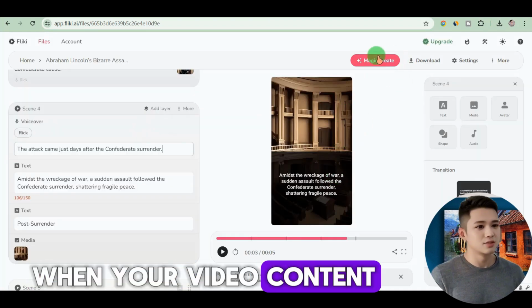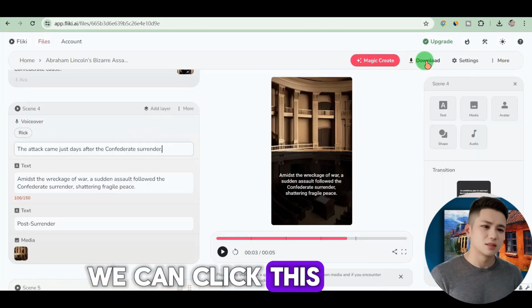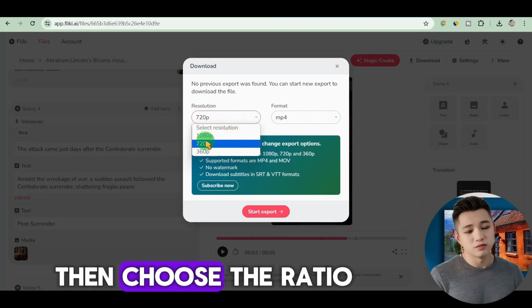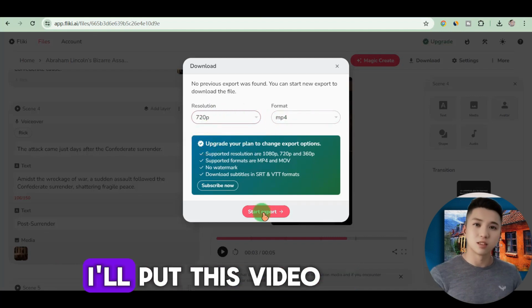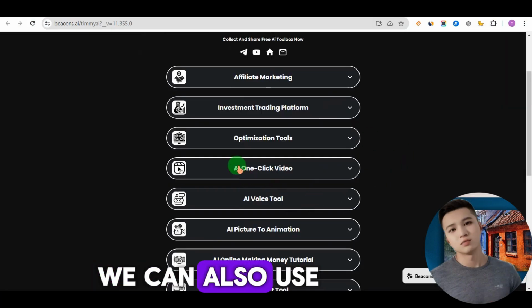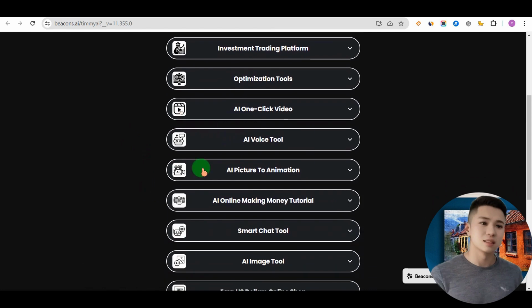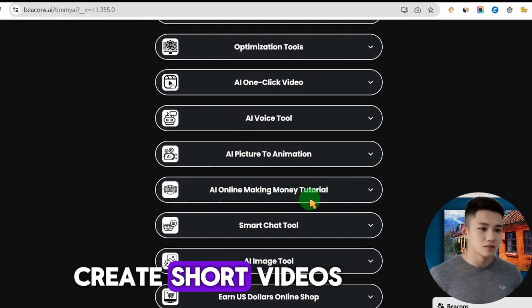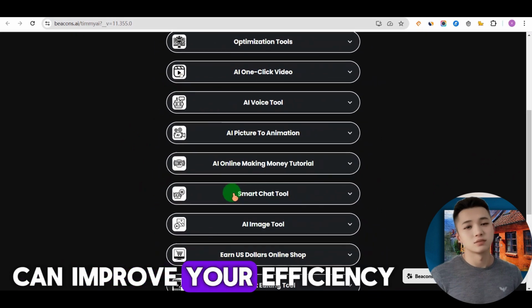When your video content is ready, we can click this download button. Then choose the ratio of your video. Output this video. We can also use the second method, an easier way to create short videos that can improve your efficiency.